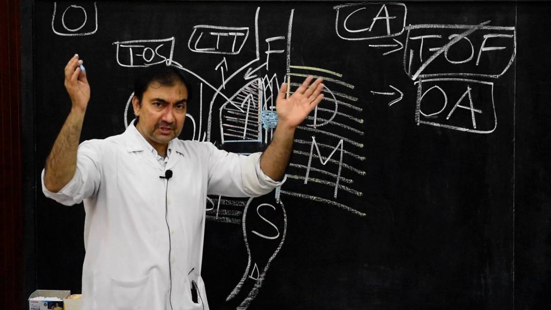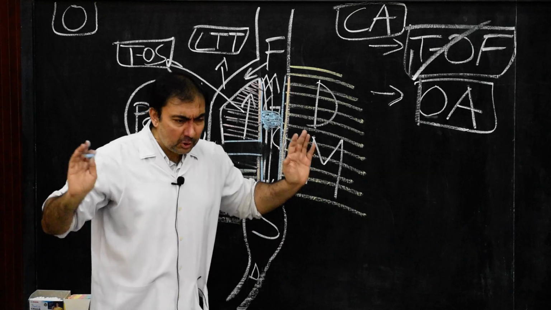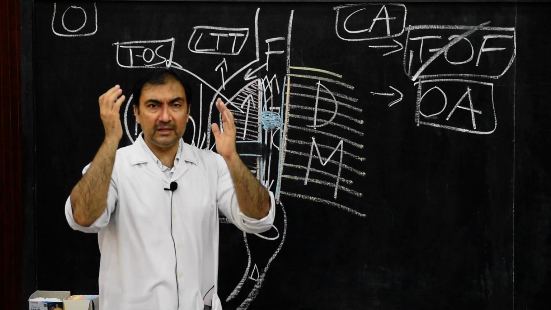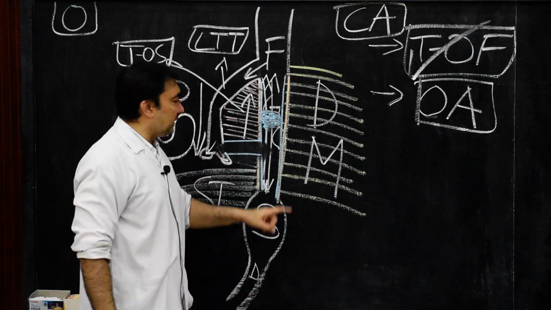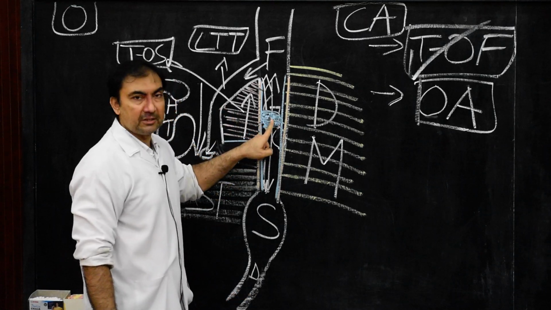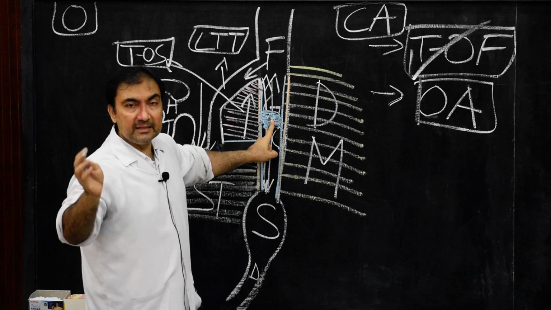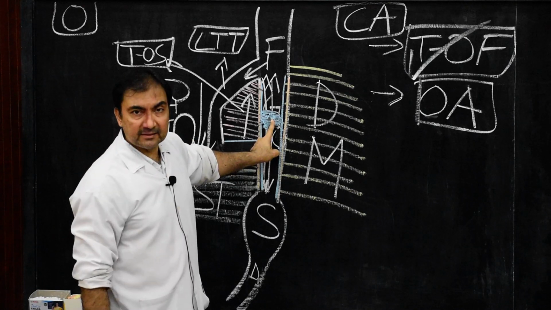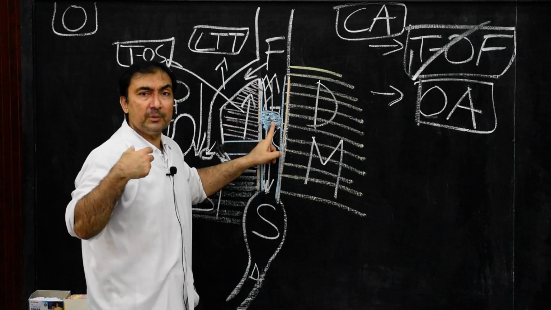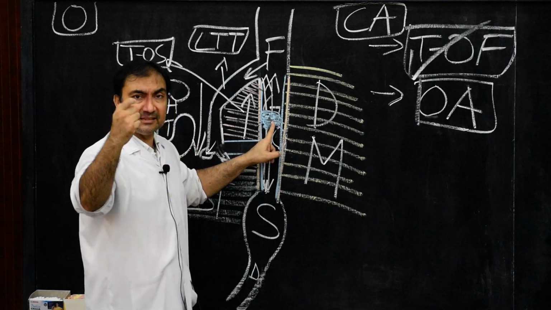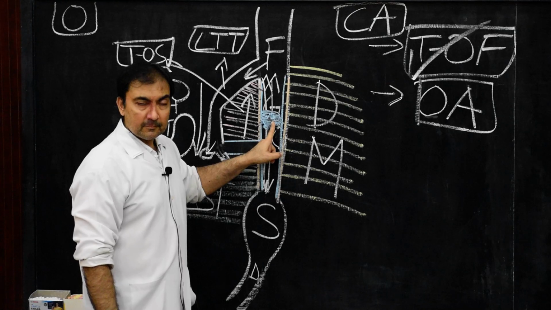And because of constant narrowing of the lumen and because of abnormal growth, abnormal proliferation of the lining epithelium of the esophagus, there will be a point of time when the lumen of the esophagus will be blocked. The lumen will be obliterated. There will be no lumen left in the esophagus. The lumen is completely obliterated because of abnormal proliferation of the lining epithelial cells of the esophagus.